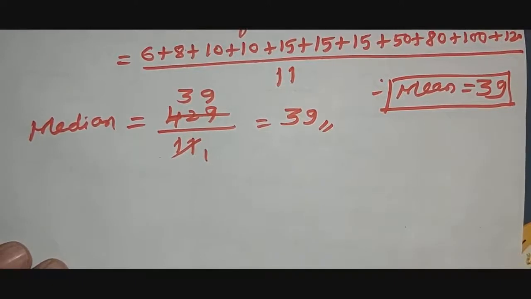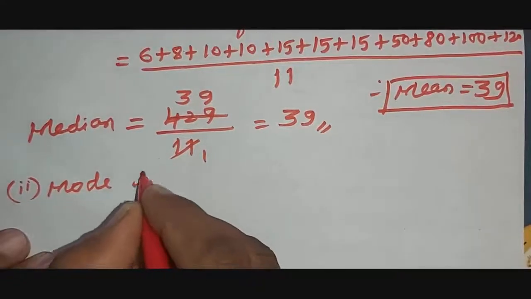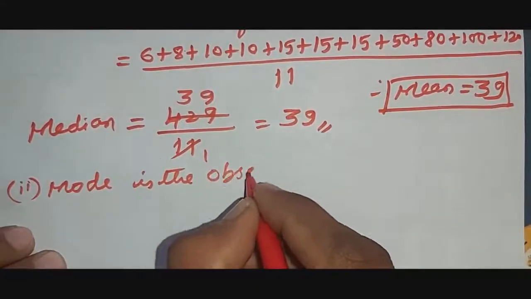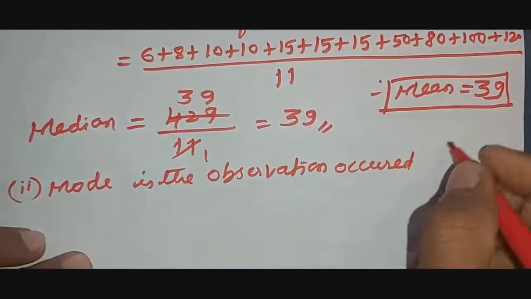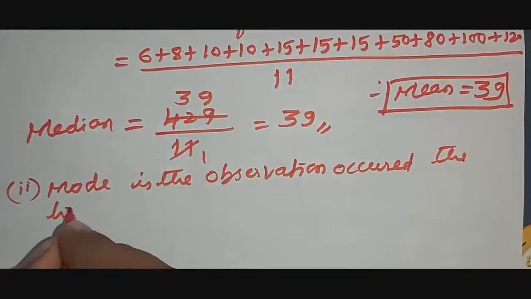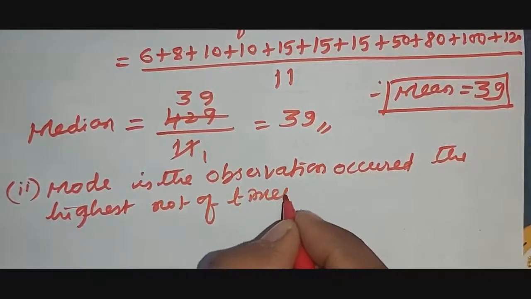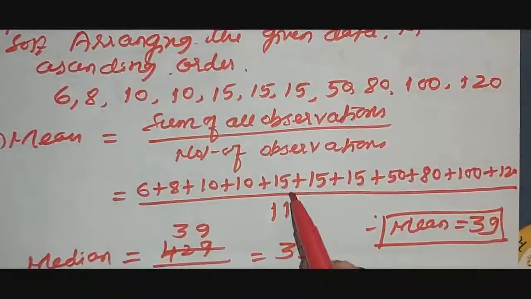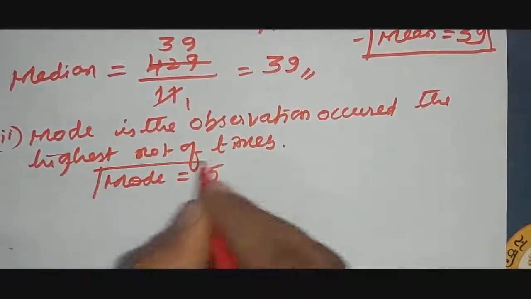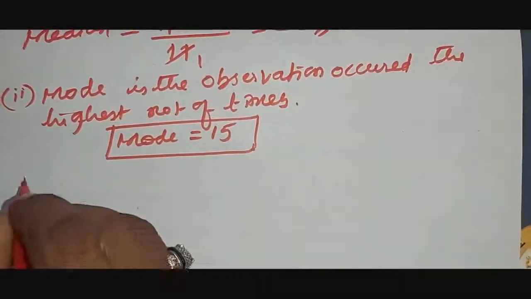Mode means, already we know, the observation which occurs the highest number of times. Mode is the observation occurred the highest number of times. Here 15 is repeated how many times? 3 times, right? So mode is 15. Mode is 15, right? Okay, and median means what?